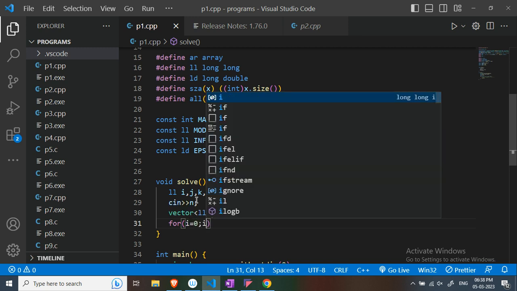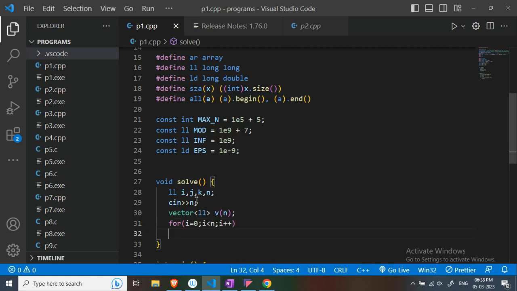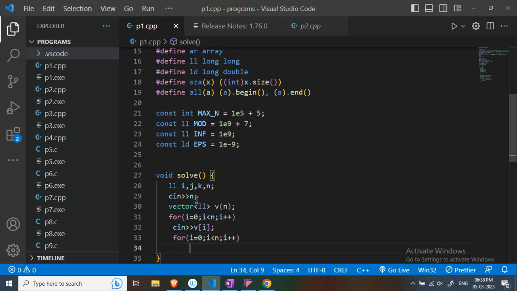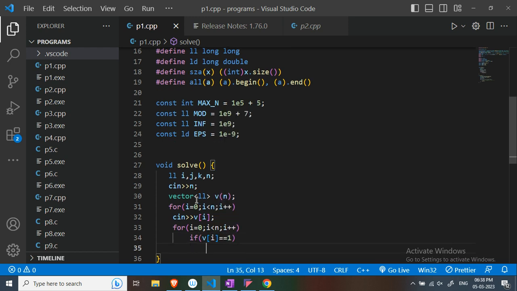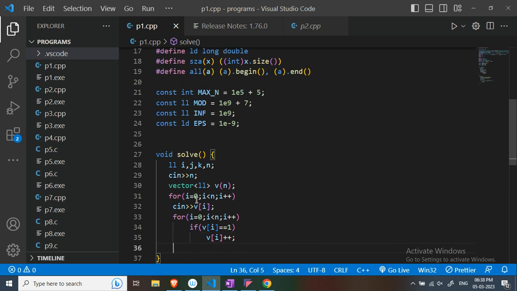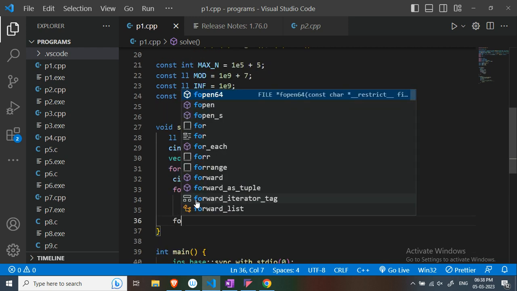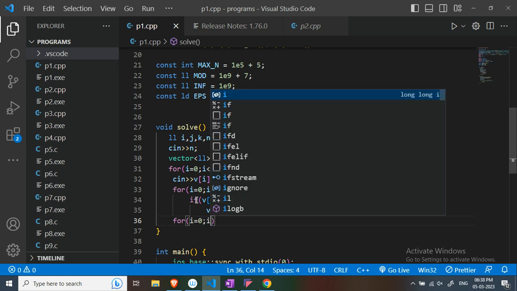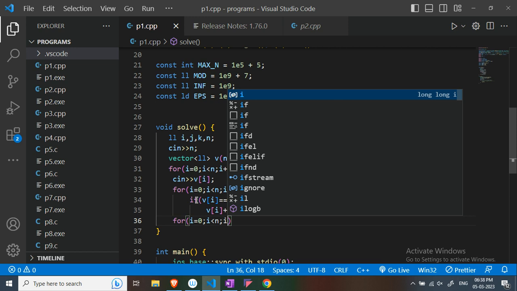And for i equal to 0, i less than n, I am taking the input of the vector, cin v of i. And I will run another for loop, that will be our first task, i less than n, i++. And if v of i is equal to 1, then v of i++. And our final task is, for i equal to 0, i less than n, i++.